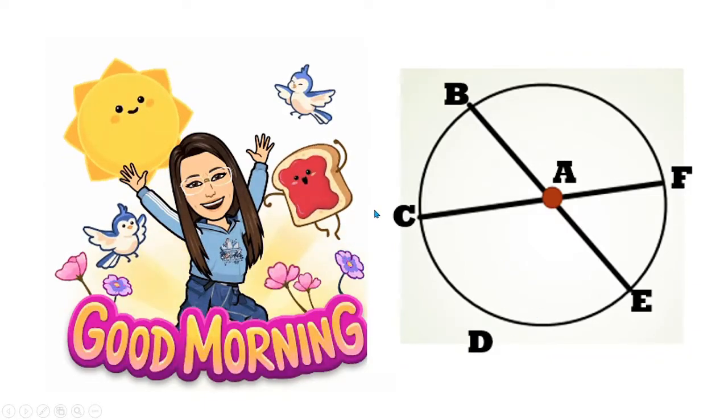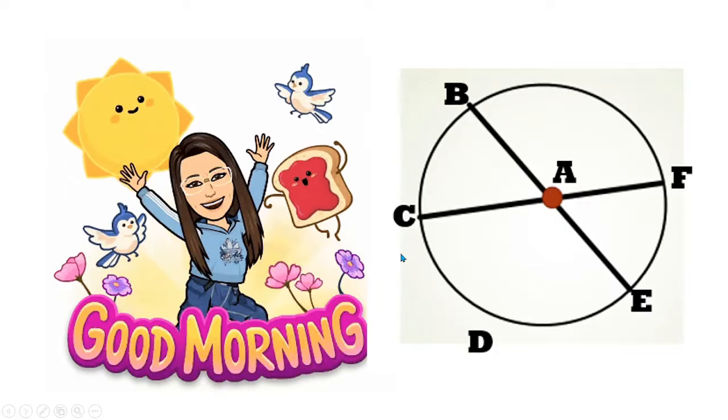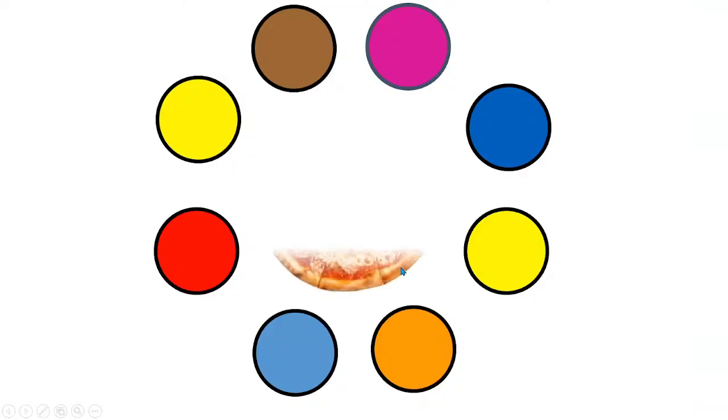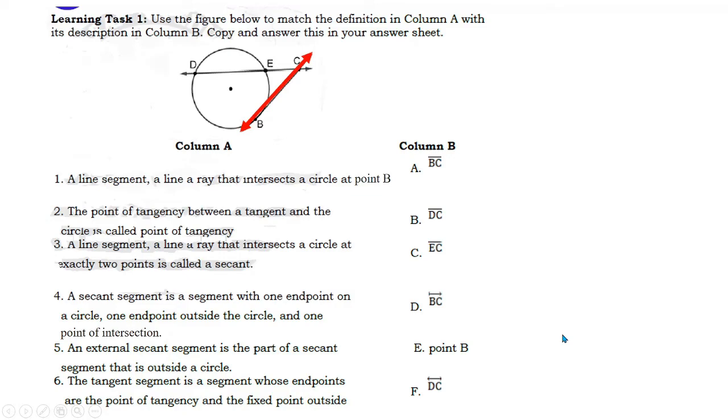So we're going to have the continuation of our lesson about circles today. And so, this is for weeks 5 and 6. So these are the objectives. Okay, so here in the learning task 1, you are asked to match column A to column B. So let's find out if your answer is correct.